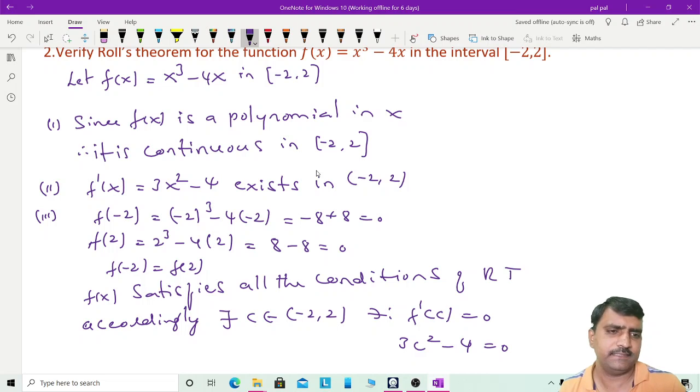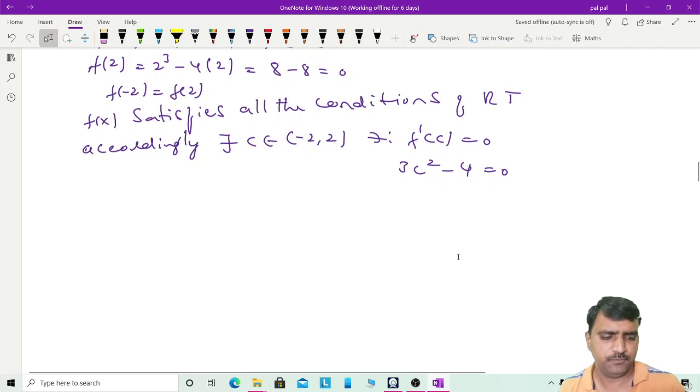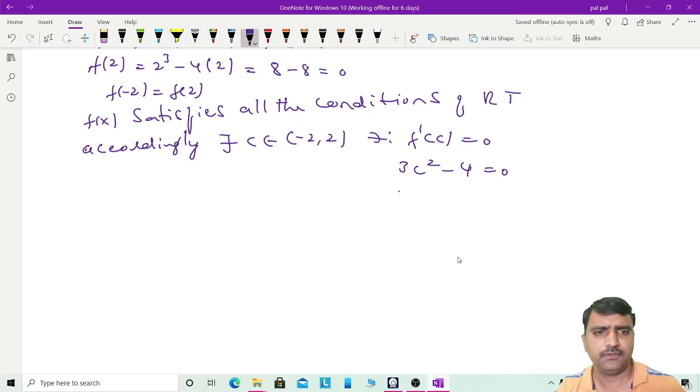So we need to find the c value. So 3c square is equal to 4. c square is equal to 4 by 3. c is equal to plus or minus square root of 4 divided by 3.